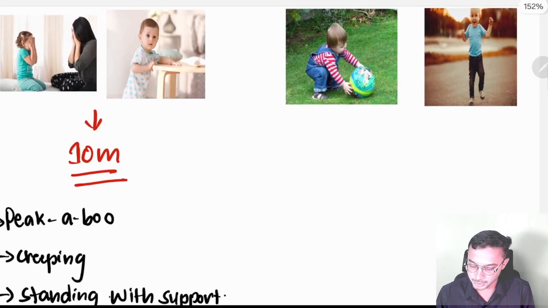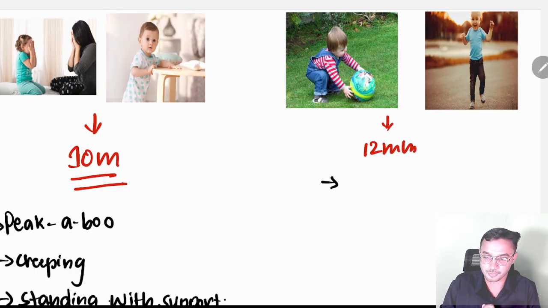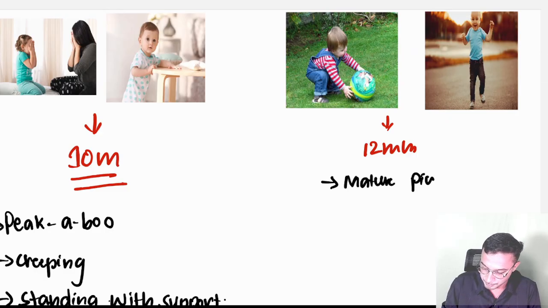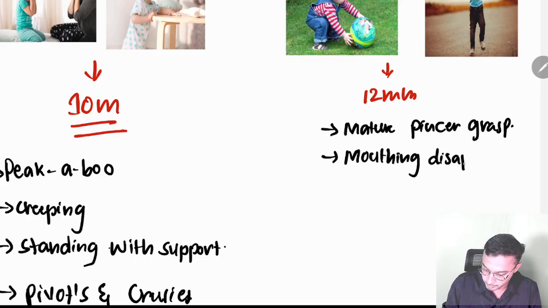And next, look at this carefully. These milestones will come under 12 months. What will come under 12 months? At the first birthday, 12 months is nothing but their first birthday, the baby will be very mature over here. Mature pincer grasp will come over here and mouthing will disappear.